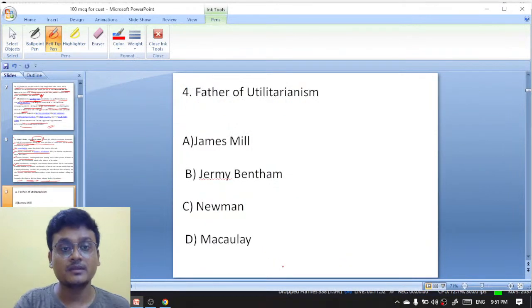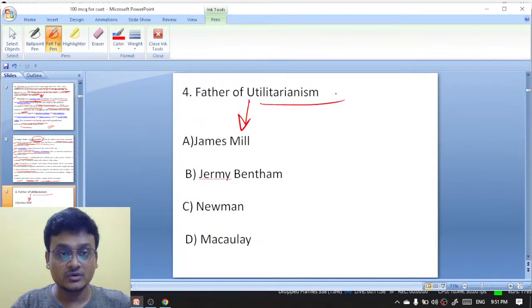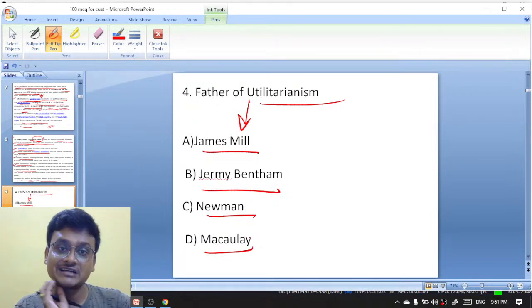Chartism. Who is known as the father of utilitarianism? James Mill, Jeremy Bentham, Newman, Macaulay. Who is known as the father of utilitarianism?